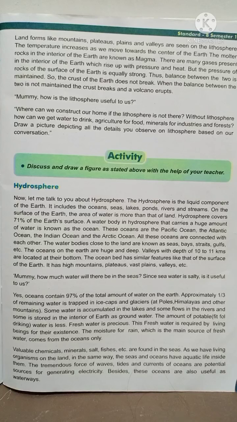Further, mummy says, draw a picture depicting, means representing, all the details you observe on lithosphere based on our conversation. Conversation means talk or discussion.